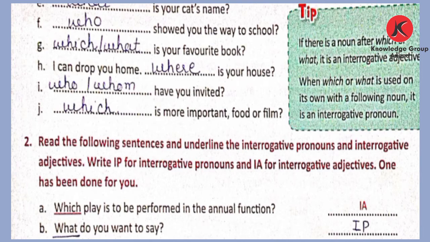What is your cat's name? So naturally, whenever we ask a question for somebody's name, we use what: what is your cat's name. Number F. Who showed you the way to school? Now somebody must have shown. We are using it at the beginning, so for the person we use who. So who showed you the way to school? Here we can use both which and what. Which is your favorite book and what is your favorite book. Both ways we can use this.